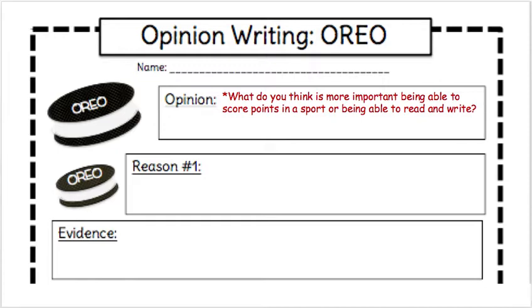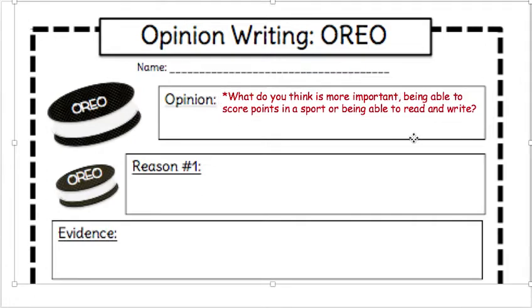What do you think is more important, being able to score points in a sport or being able to read? And I need to put a comma there. I'm getting my reader thinking. They're wondering, I don't know, what is more important? What is this author going to write about? What is this author going to tell me?